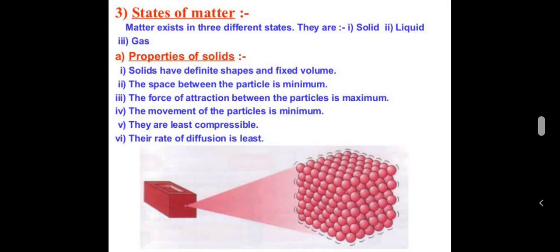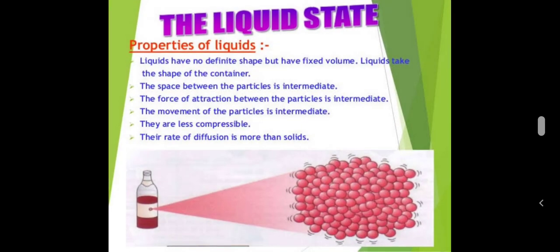Okay. Now let's study about the properties of liquids. Liquids do not have definite shape, but they have definite volume. Liquid always takes the shape of the container in which it is poured. The space between the particles is intermediate, means they are not as tightly bound or tightly attached as compared to the solids. They are loosely attached to each other.